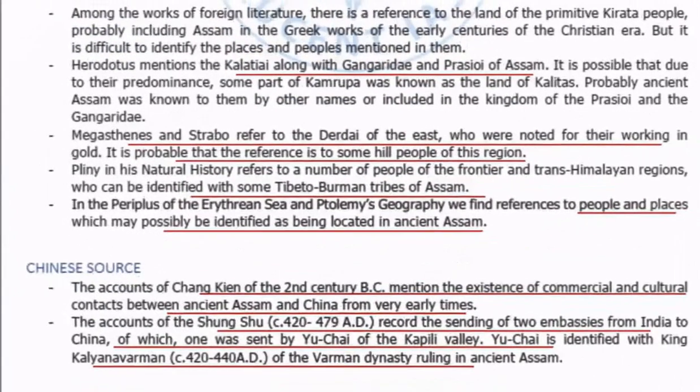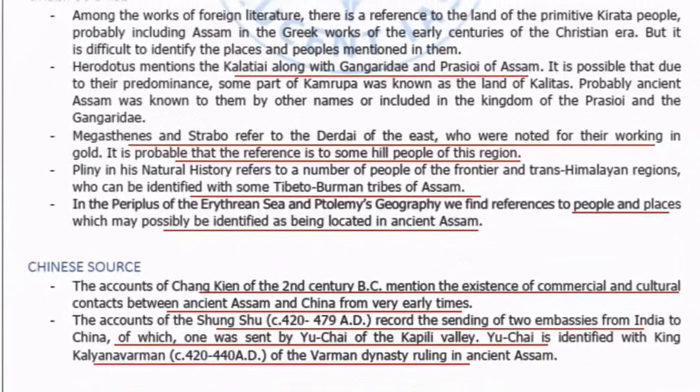Chinese sources are very important from the Prelims perspective. The accounts of Sankian of the 2nd century BC mention the existence of commercial and cultural contact between ancient Assam and China from very early times. Similarly, the accounts of Sun Tzu record the sending of 2 embassies from India to China, of which one was sent by Yuchai of the Kapili Valley. Yuchai is identified with King Kalyana Varmana, very important, of the Burman dynasty in ancient Assam.